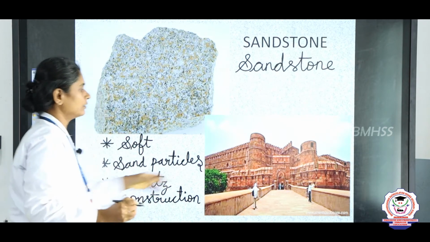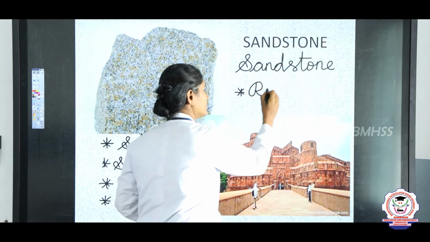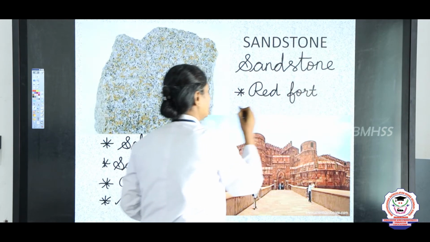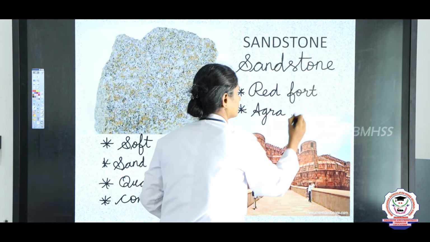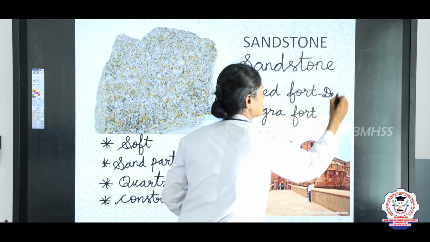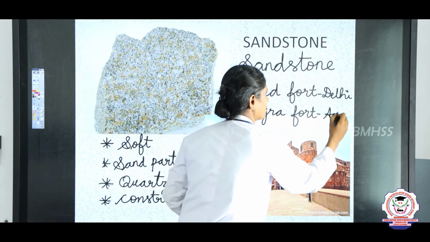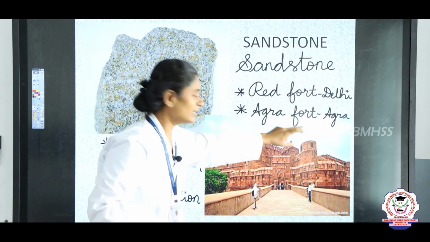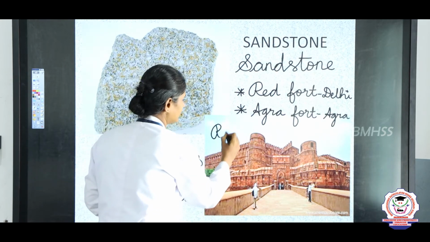In Delhi you have the Red Fort, and the Agra Fort in Agra. The Red Fort in Delhi and the Agra Fort in Agra are made up of red sandstone. You can see this is the red sandstone.